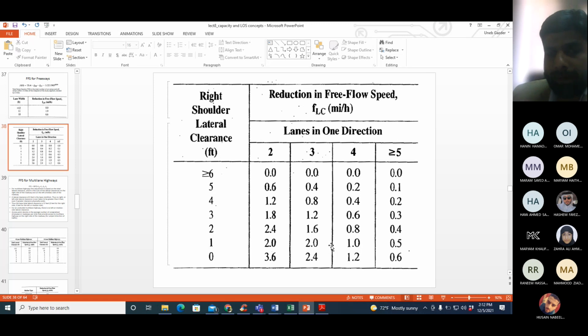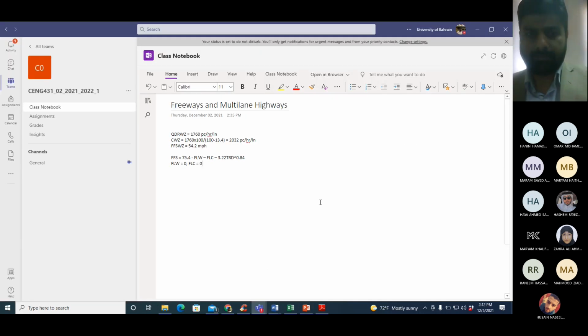If you go back to the question, it has 6 lanes. So 6 lane meaning 3 lanes in each direction. Okay, and right side lateral clearance was given as 4 feet. So 4 feet from here, 3 lanes in one direction. The factor is 0.8. TRD is given as 4 ramps per mile. No table for that. The value is directly given in the question. So give me the value for FFS for this freeway.